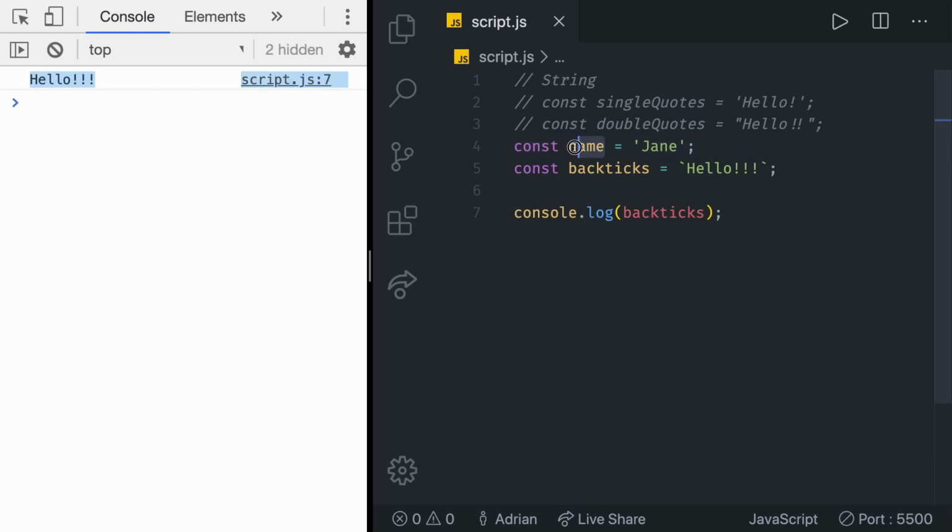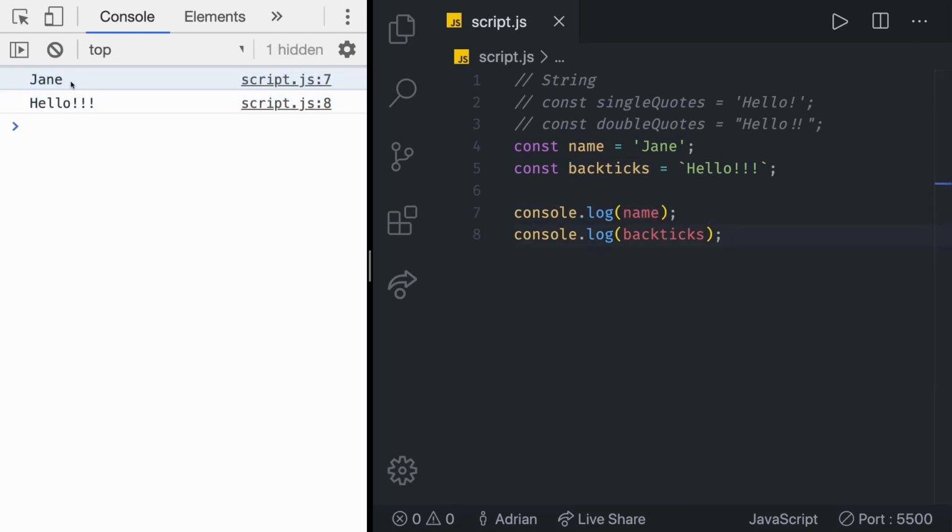So what do we do with this variable name? Of course, we can console log it just so we can see what name is. As you can see, we do get Jane. But how do we embed the variable name inside of the backtick string? Well, as we mentioned, we can use the $ sign and then curly braces syntax.